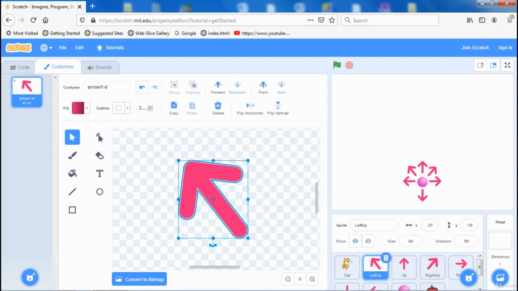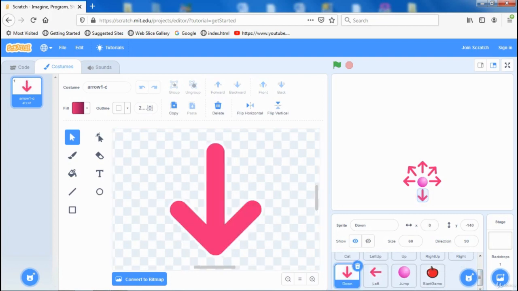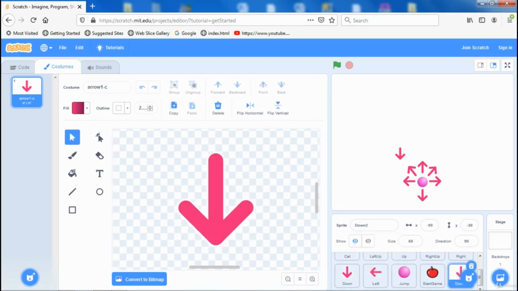Okay, and now I need to find down, right click and choose duplicate. Okay, move here, and select again.